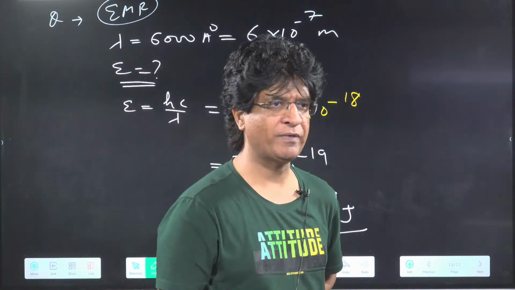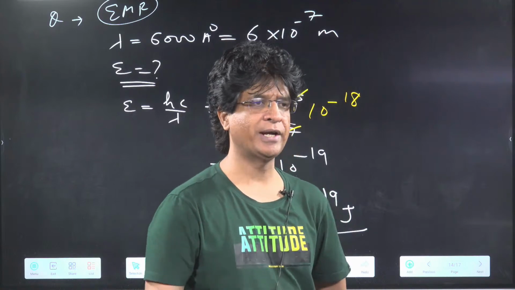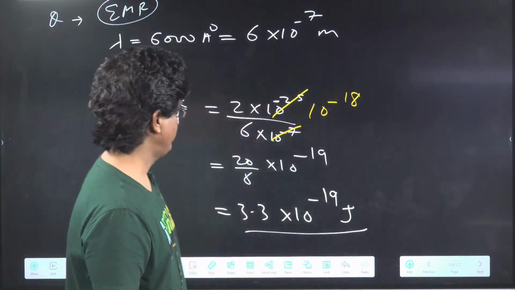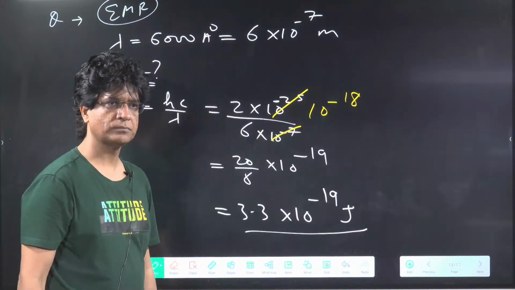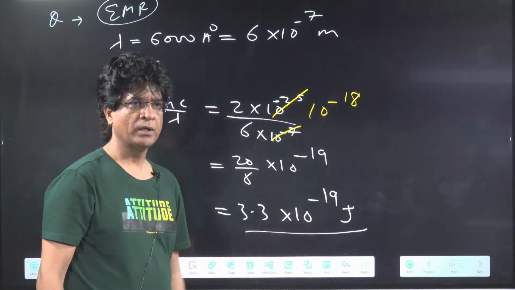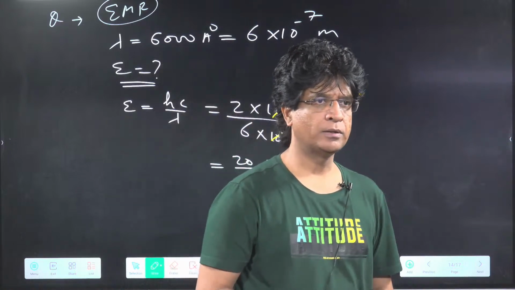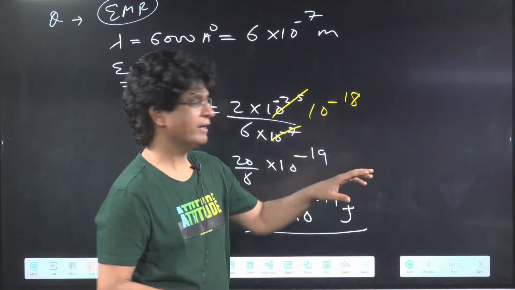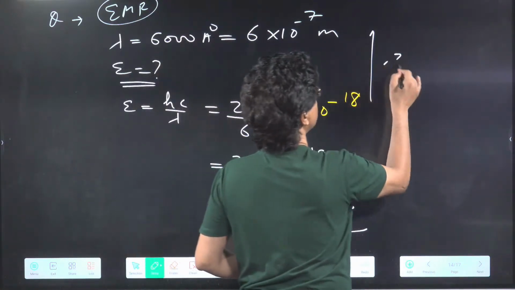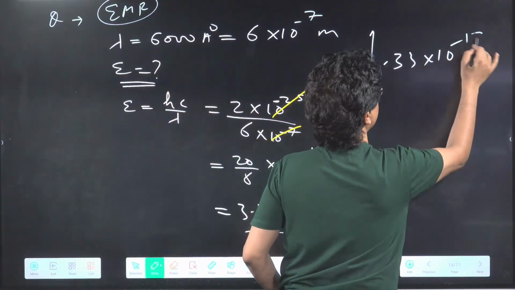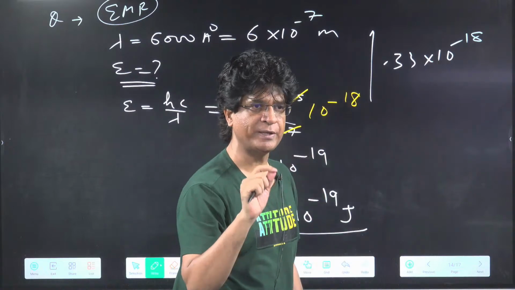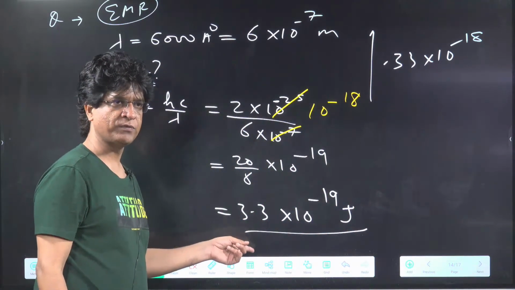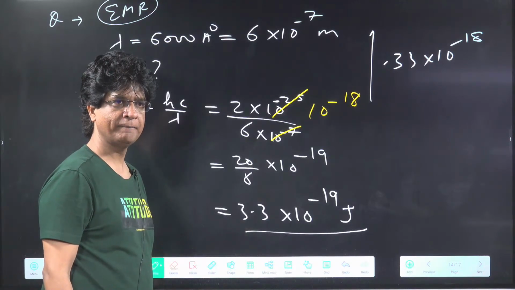3 into 10 to power of 18. No, beta, check it out. Please understand. See, never give answers like 0.33 into 10 to the power minus 18. Please try to give the answer in scientific notation, which is in this format, not 0.33. Okay?